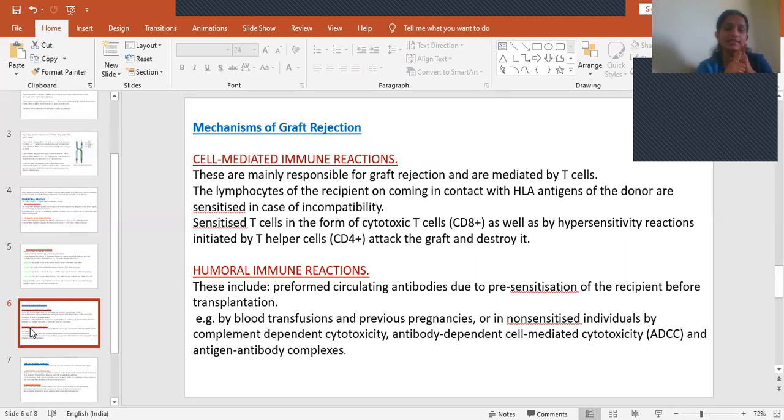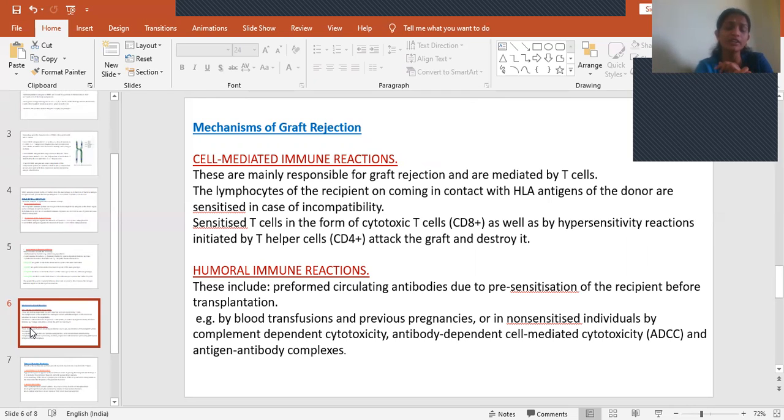Whatever the sensitized T cells are, they will start producing CD8 plus cells and CD4 plus cells. CD8 plus cells directly cause cytotoxicity and damage the graft tissue, and CD4 plus cells, by releasing certain interleukins, also cause damage to the graft tissue. This is how cell-mediated immune reactions take place. Okay, and then coming to humoral immune reactions.